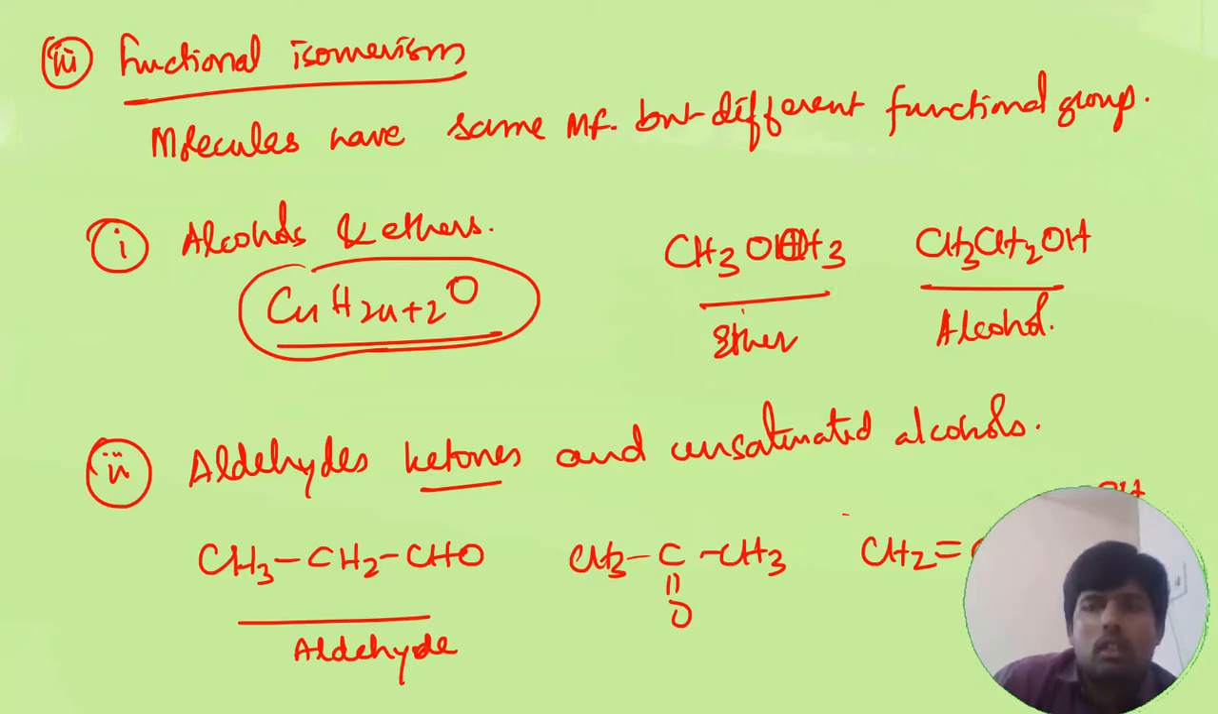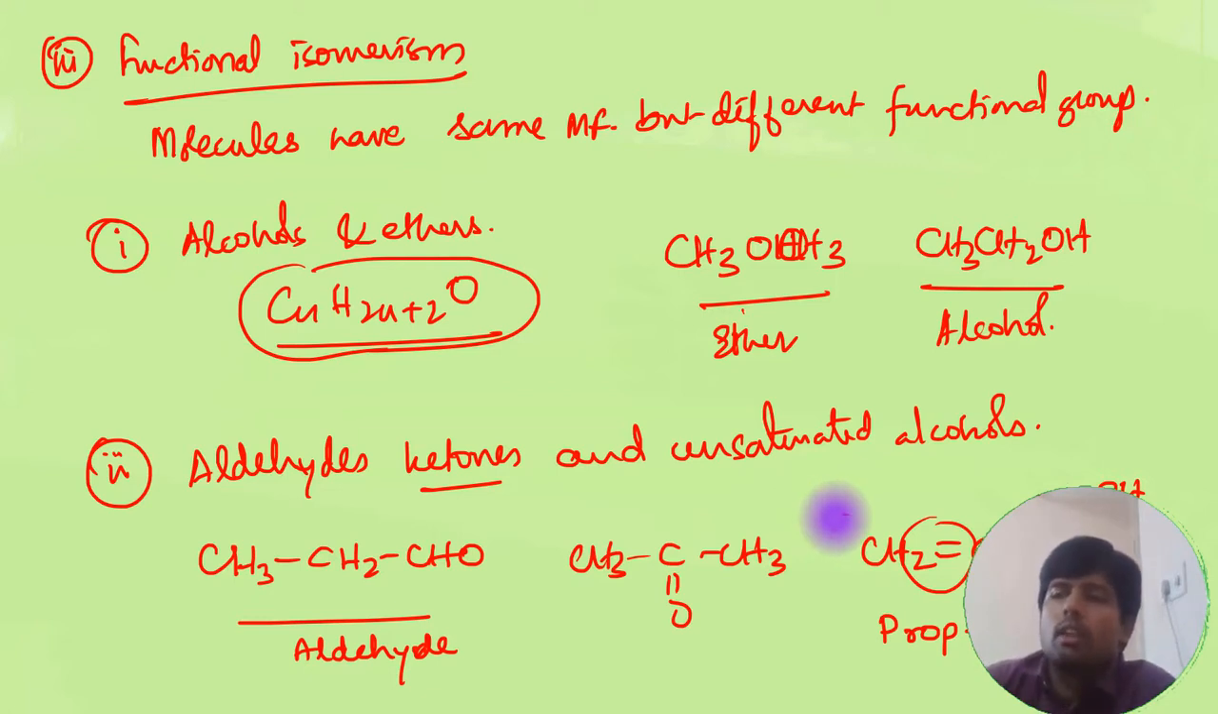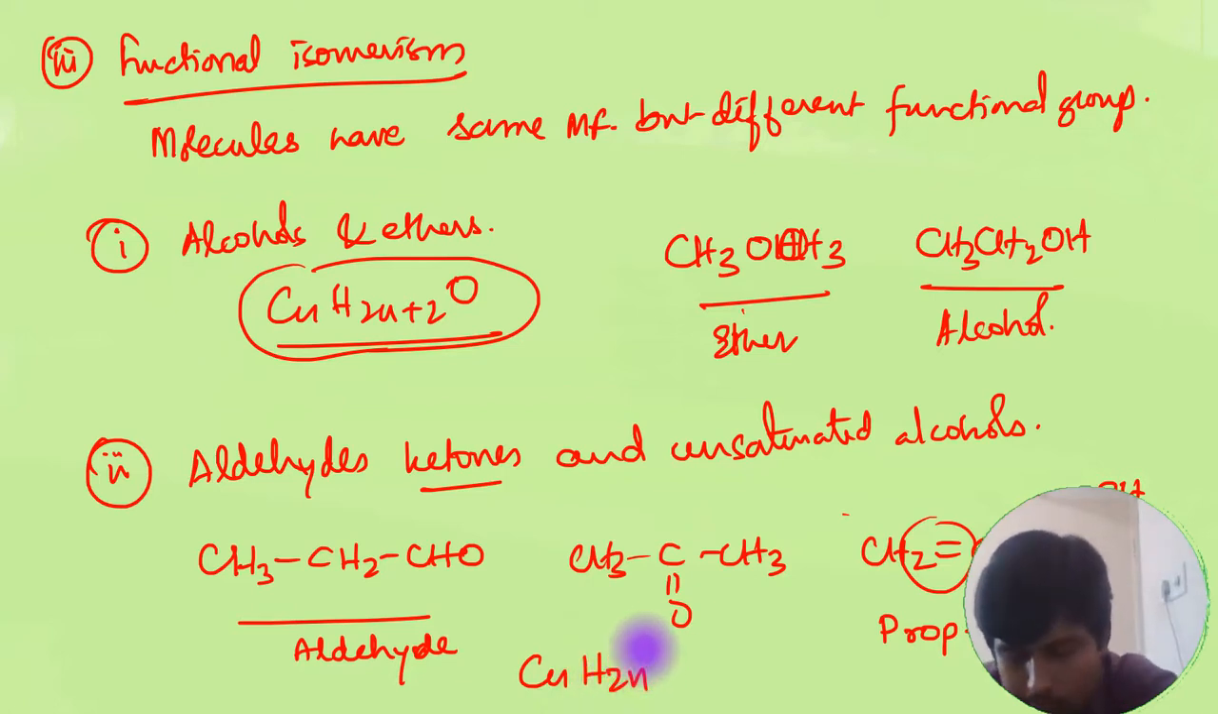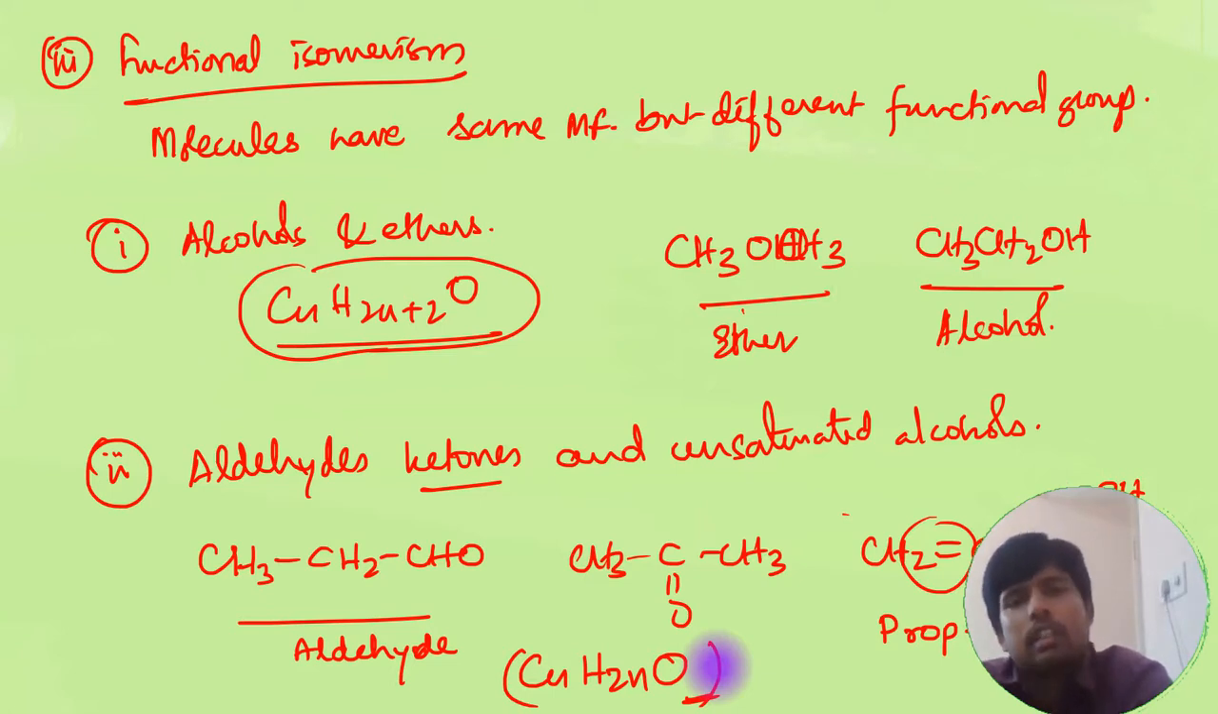That is propanol, actually it is prop-2-en-1-ol. So if you see, this is an unsaturated alcohol. So this is also going to have the same molecular formula as that of the aldehyde here. So the general formula, if you would like to know, is CnH2nO. This is the general formula. You can keep this in your notes. So this is another class of compounds which show functional group isomerism.